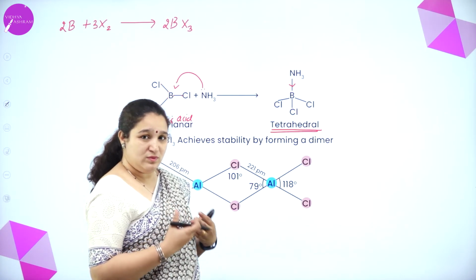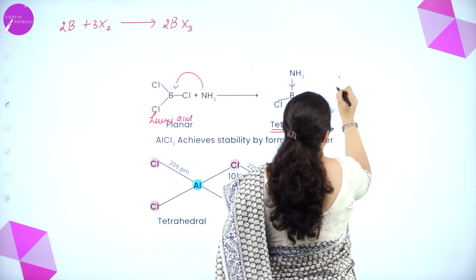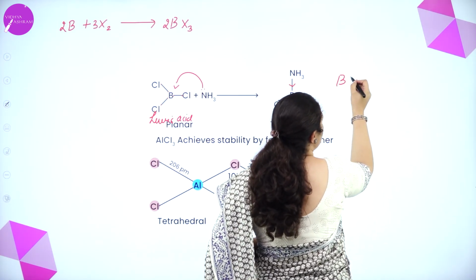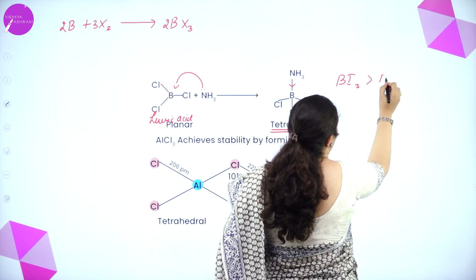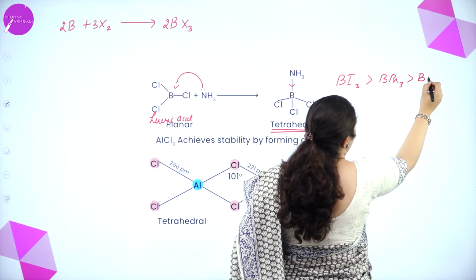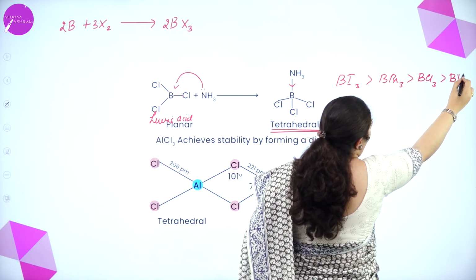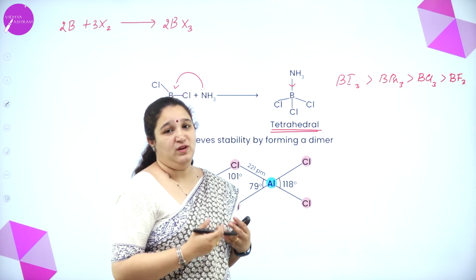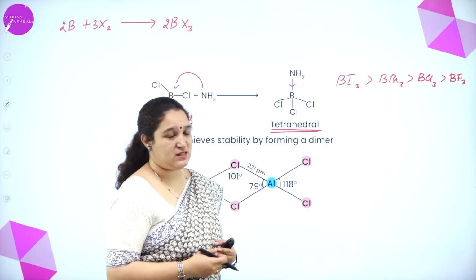So the order of the acidity of boron halides, for acting as a Lewis acid, is BI3, BBr3, then BCl3 and BF3. Okay, so this is the order of acidity of the Lewis acid for boron trihalides.